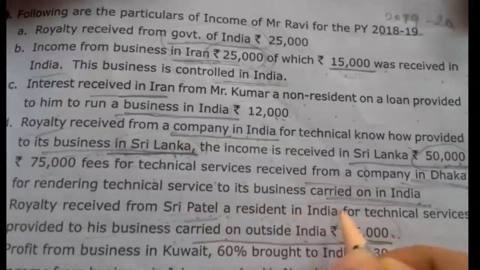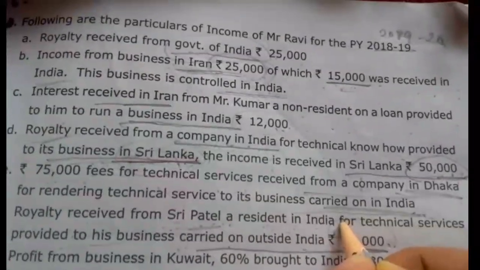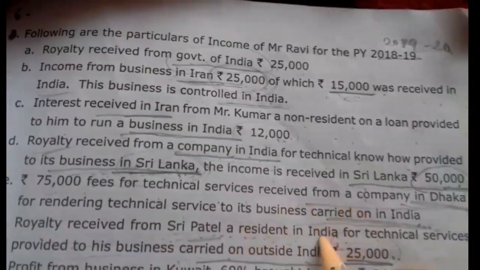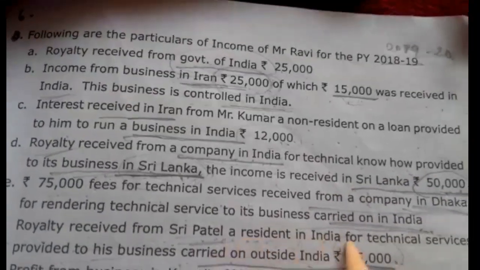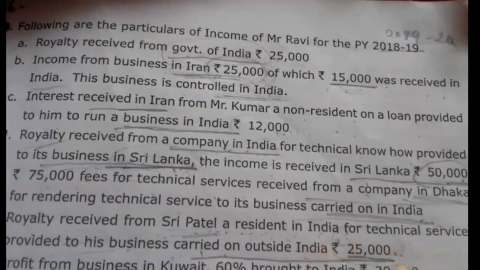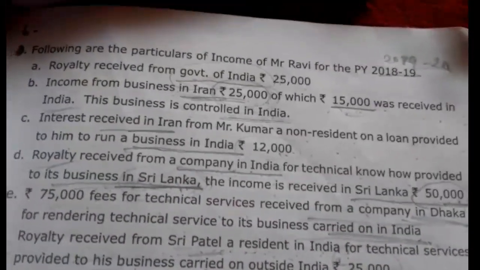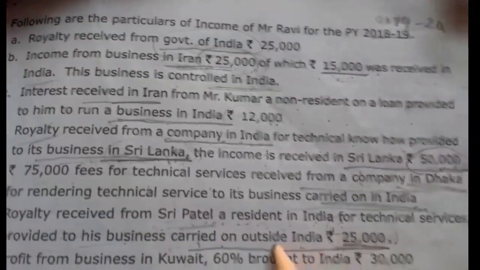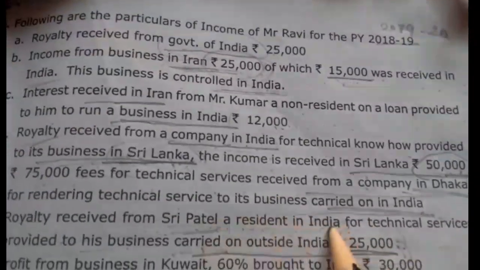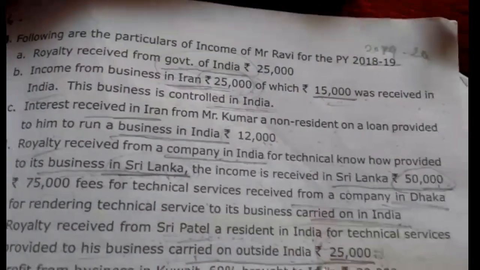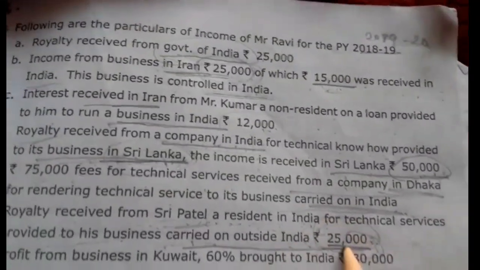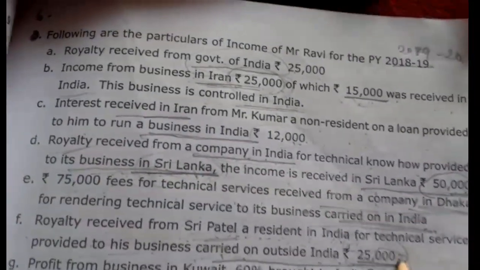Here Shri Patel is given as a resident in India. Don't confuse with it. The provider of money, the royalty provider, might be resident or non-resident in India. It doesn't matter. What matters is whether the business is accrued in India or the amount is received in India, then it is taxable in India. This business is carried out outside India. The person being resident in India doesn't mean the income is accrued in India. So this is foreign income, taxable only in the hands of the first column, ordinarily resident.